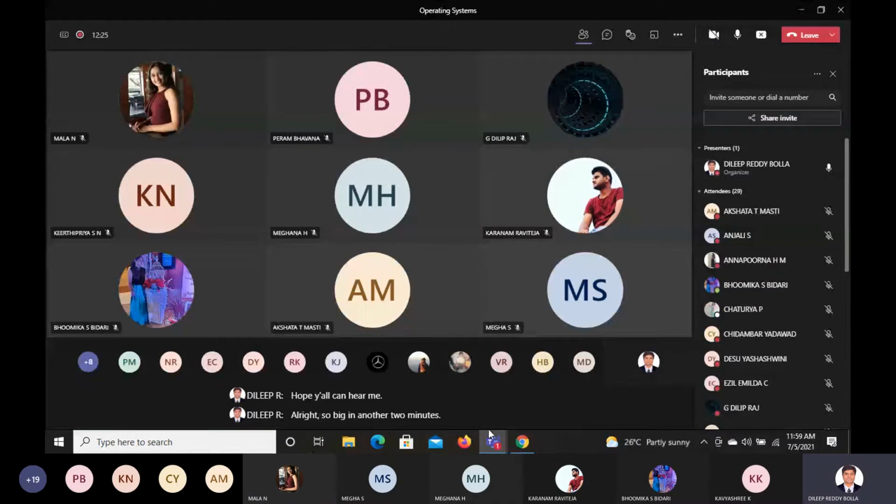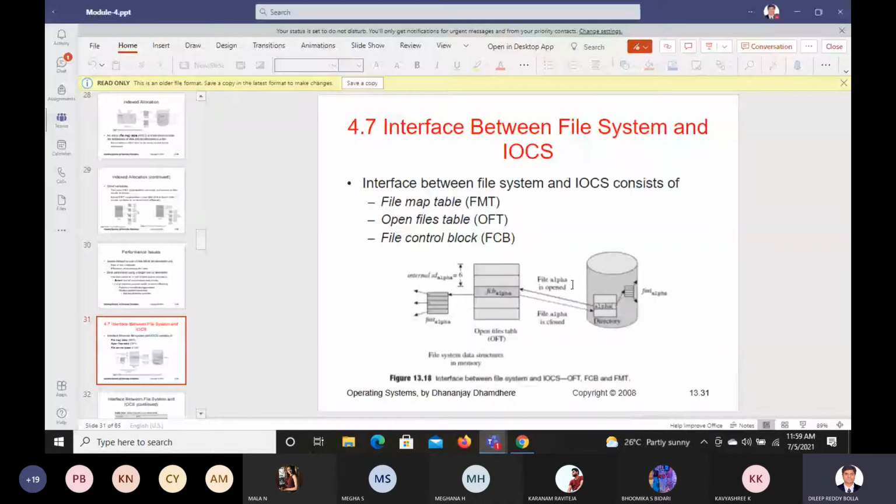Okay, so let us begin. So today we are here to discuss the interface between file systems and IOCS.